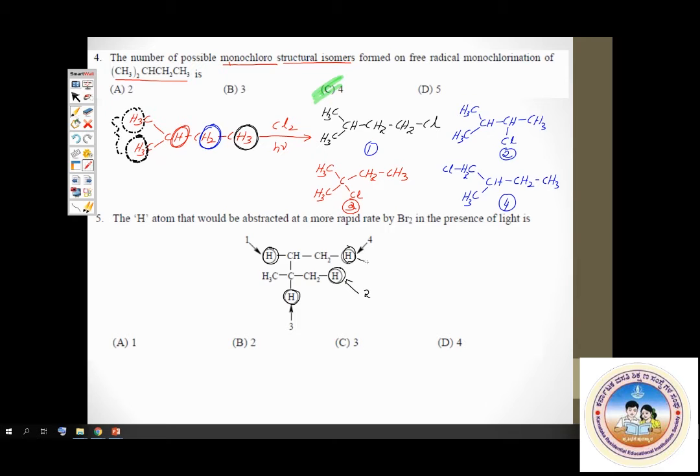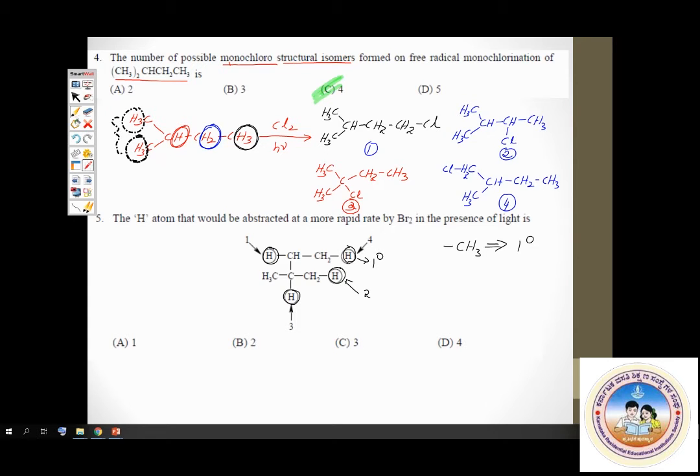Now, look at the second one. This also is attached to primary. This also is CH3. The second one also is primary. CH3 is primary. Now, let's check out the first hydrogen atom here.